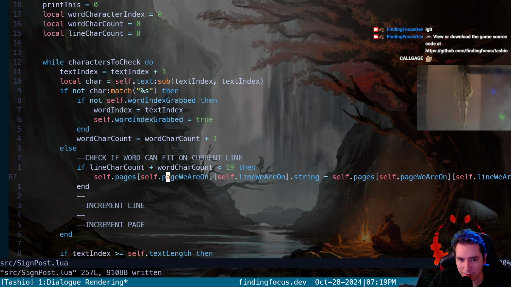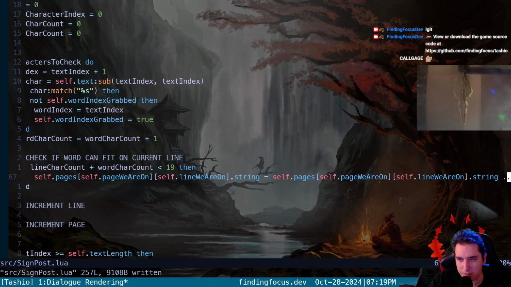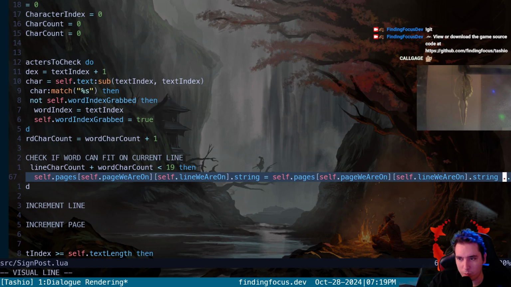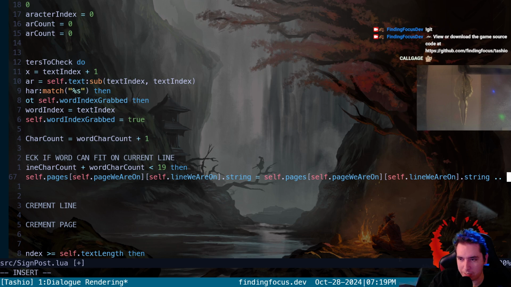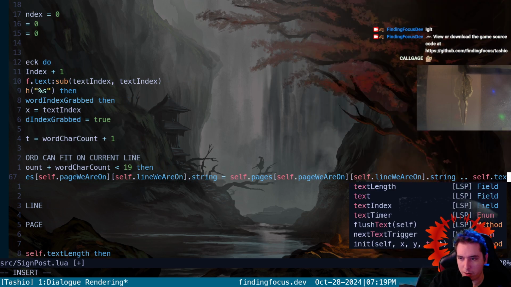And then here, this is tough because we need to copy over a whole substring from the starting word index to the ending word index. So what we could do is concatenate itself with, and let's stub this out, a substring of our text.